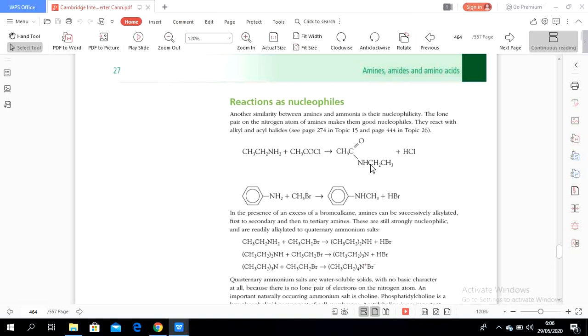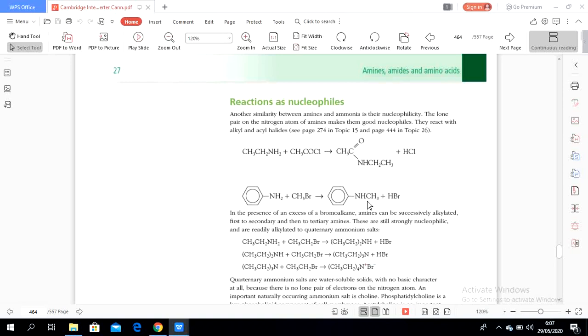We know the structure here, the structure of ethylamine, and also when methanoyl chloride reacts, it will form an amide. This is an amide because it has C double bond O and NH. So this is the characteristic of an amide, plus HCl. And then next, when phenylamine reacts with halogenoalkanes, it will form a salt, and HBr, both of them will produce acid. So this is only the description of the reactions as nucleophiles.